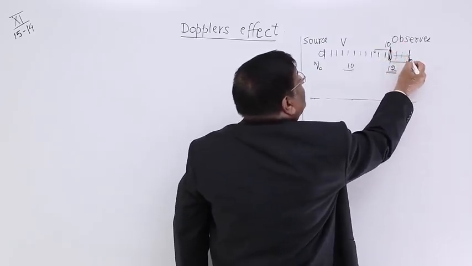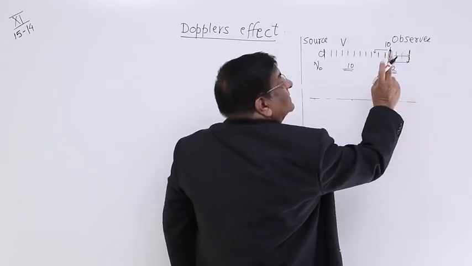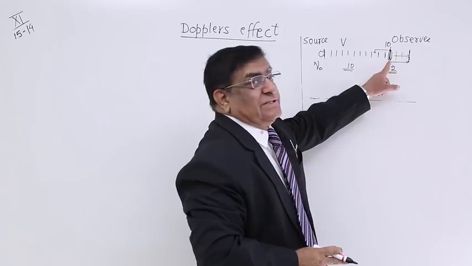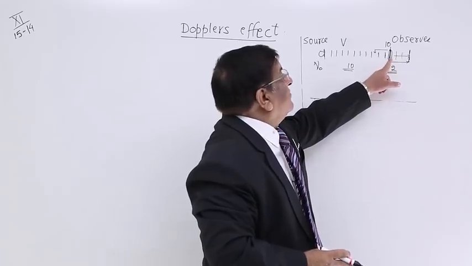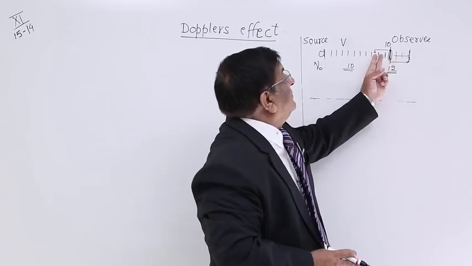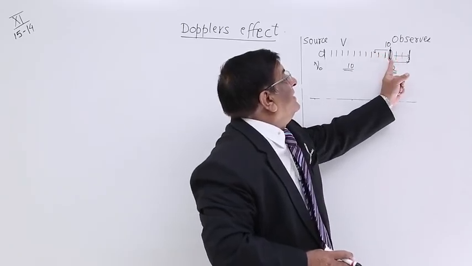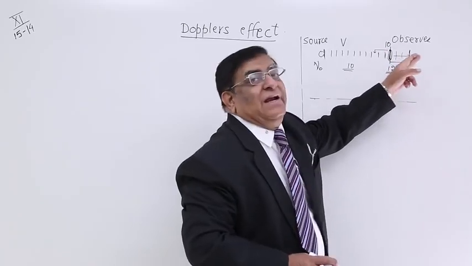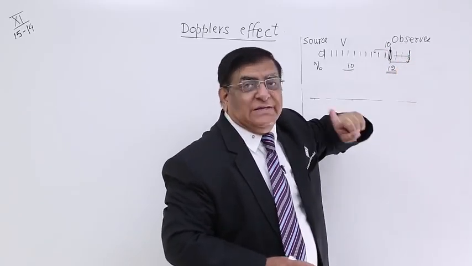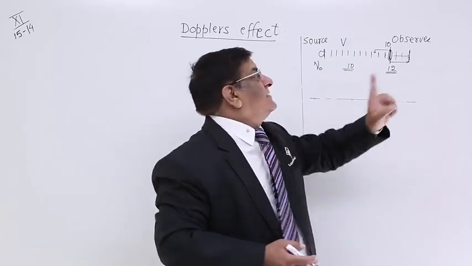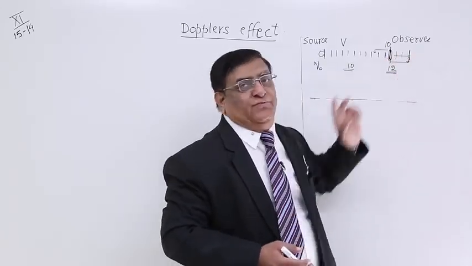So, how many waves have reached here? 8. 2 have still not reached here. Here it was 10, but this 10th one is here moving, the 9th one is here. They will reach here, but he has moved away. So, after some time, this 10th and 9th reach him. In 1 second, how many have reached him? Only 8, because he has moved a distance equal to 2.